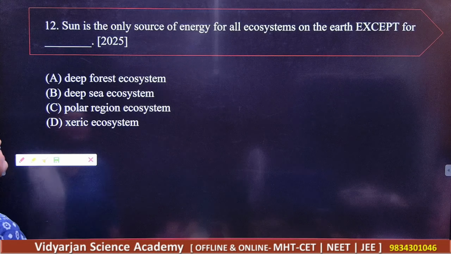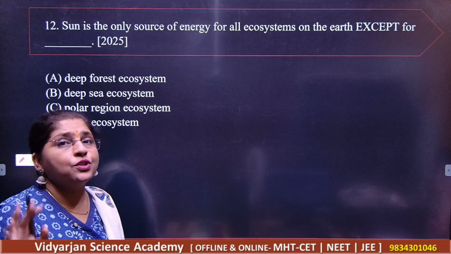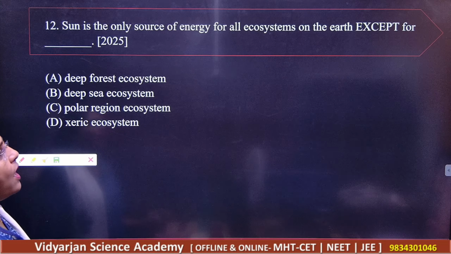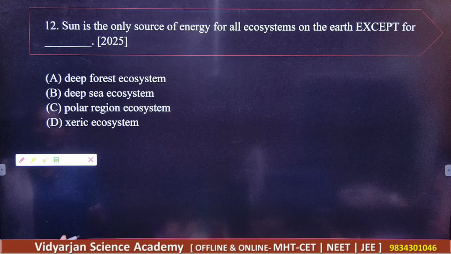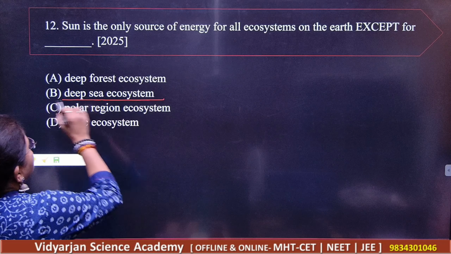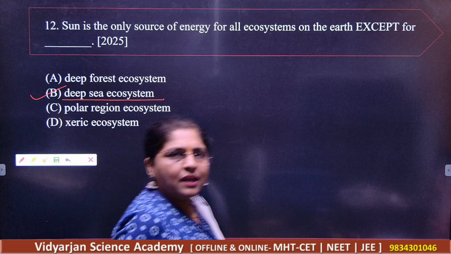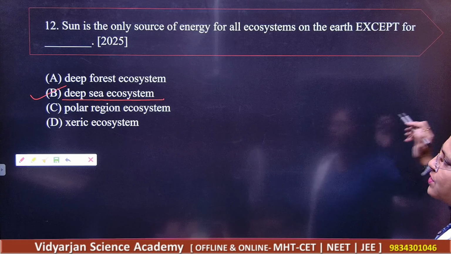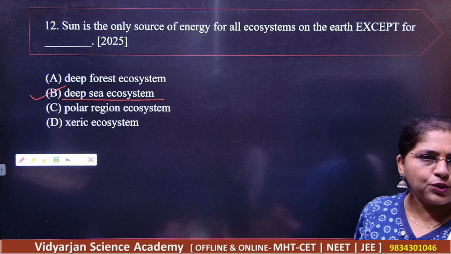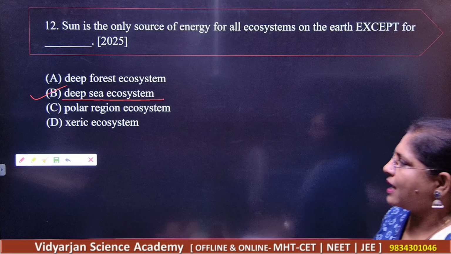Next question. Sun is the only source of energy for all the ecosystems on the earth except for what? So what should be the thing here? The deep sea ecosystem. B is the correct answer. Very important part. Remember this. Note down that for question number 12, B is the correct answer here.